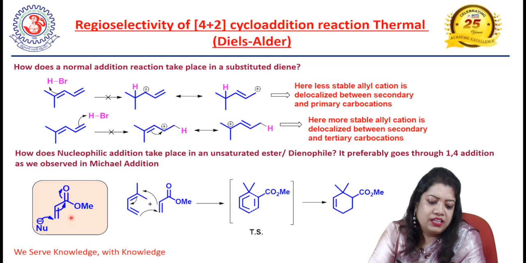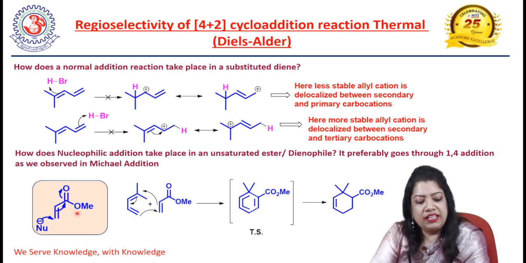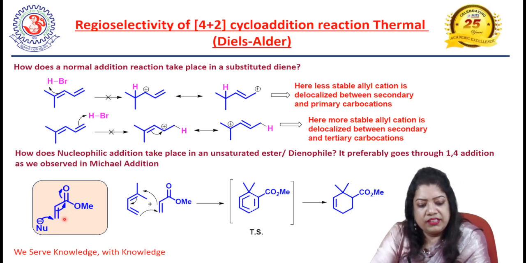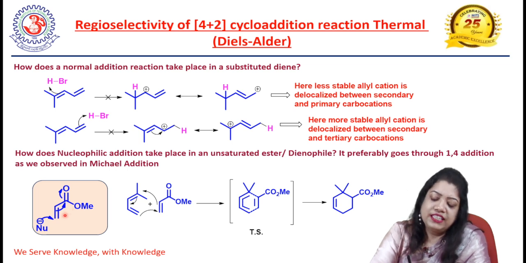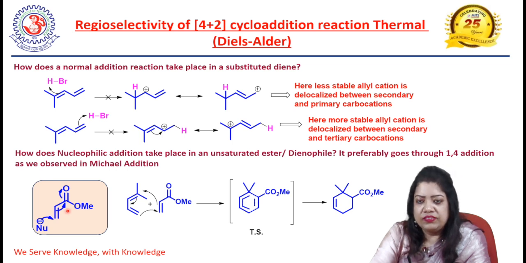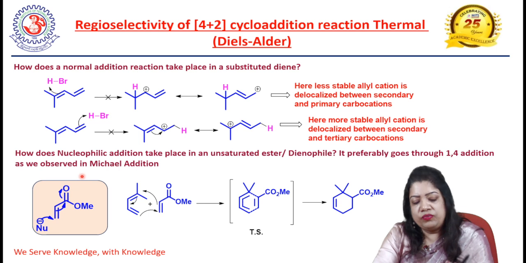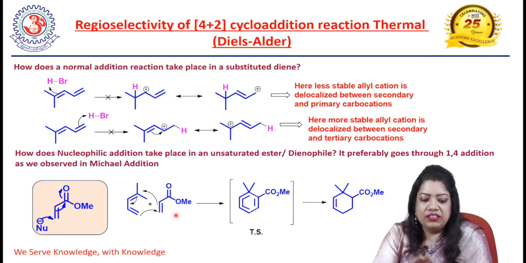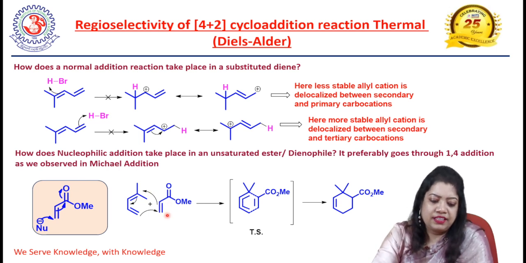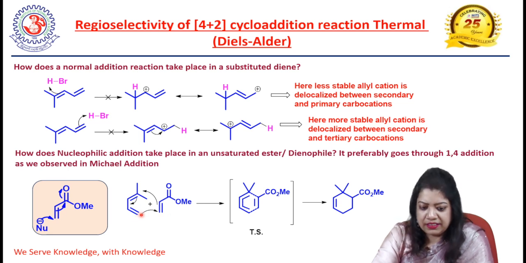Now, if we consider nucleophilic addition to an unsaturated ester, what will happen? We all know that for an alpha,beta-unsaturated ester, nucleophilic addition will take place at the beta position, so it will prefer 1,4-addition instead of 1,2-addition, as we have already seen in Michael addition. So considering these two factors, the diene and dienophile will orient themselves in such a manner that this center is the most nucleophilic and this center is the most electrophilic.